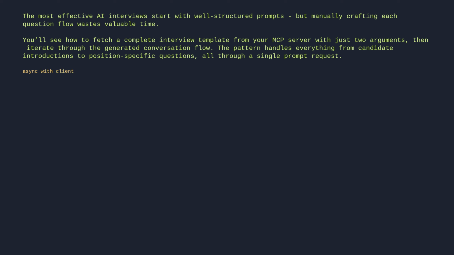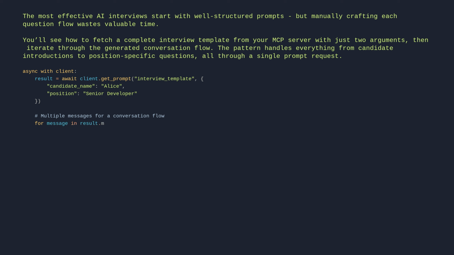async with client: result = await client.get_prompt("interview_template", {"candidate_name": "Alice", "position": "senior developer"}). # Multiple messages for a conversation flow. for message in result.messages: print(f"{message.role}: {message.content}")